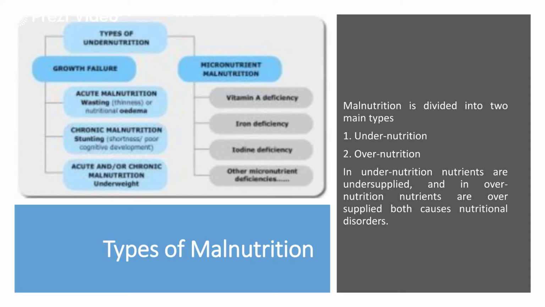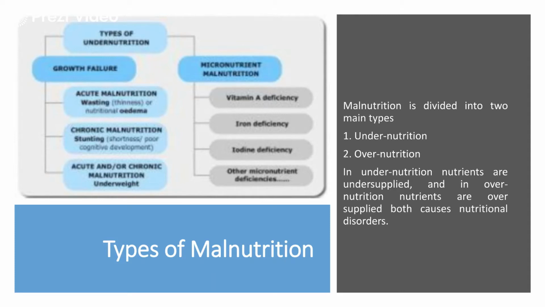First is growth failure. Now this growth failure means not adequate growth as per the age requirements. It can be due to acute malnutrition or chronic malnutrition. So totally it results in underweight.